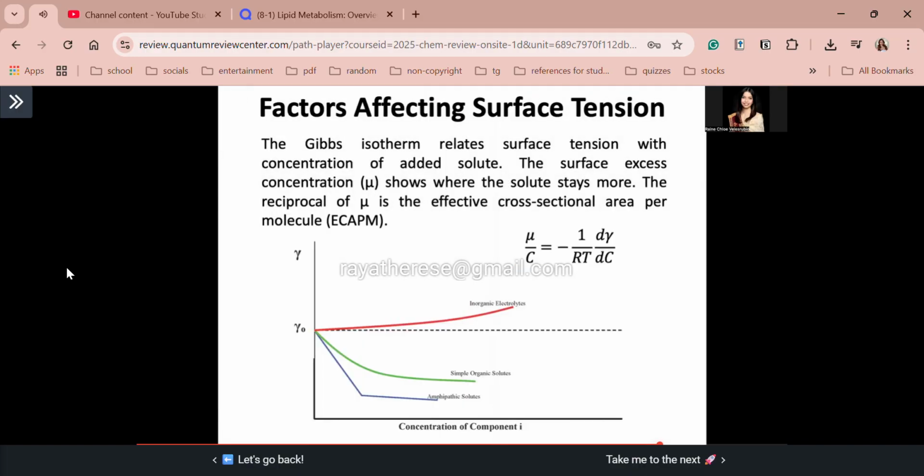So here we have the Gibbs isotherm, and it relates surface tension with concentration of added solute. Okay? So, again, guys, what is surface excess concentration? Pag sinabi natin surface excess concentration, it is a measure of how much solute accumulates at the surface, kung ilan yung matitira sa surface compared to the bulk. Okay? So, we can determine that through this equation.